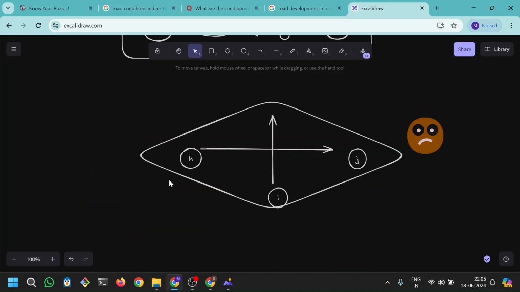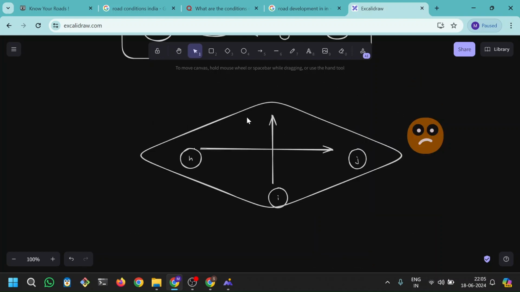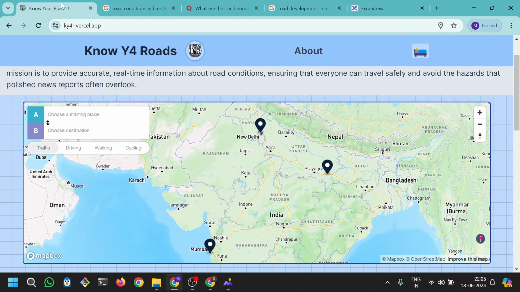But the most ideal thing would be that commuting from point H to J or I to somewhere else should be very direct. That means the road should be broad. But something like that is a bit more idealistic. Something like that is not something which we can directly contribute to. But what we can directly contribute to is something like this.